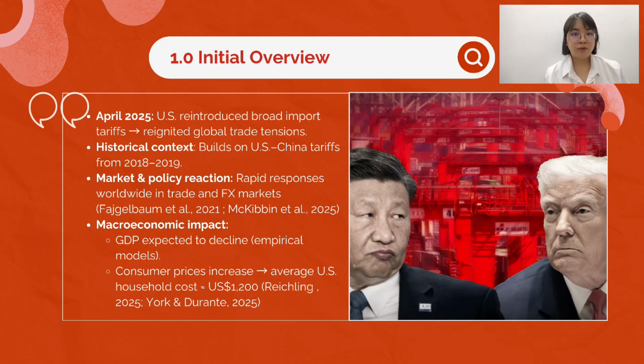In April 2025, the US government reintroduced broad import tariffs, reigniting trade tensions that had first emerged back in 2018 and 2019. This move sparked rapid reactions in global trade and currency markets. Economic models predicted that the US GDP will decline slightly, while consumer prices have increased, costing the average household about $1,200 extra. Essentially, these new tariffs revived an old trade war dynamic, one that had major implications for both global trade flows and domestic inflation.